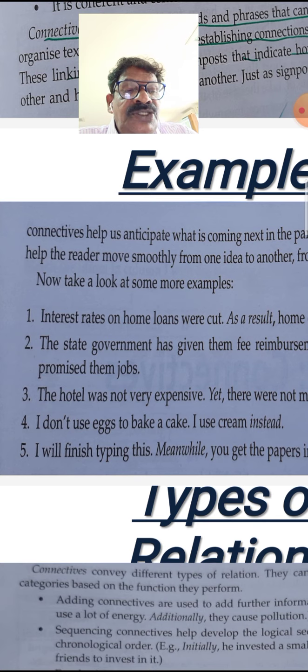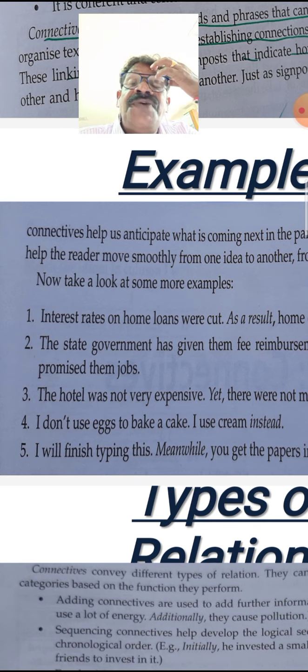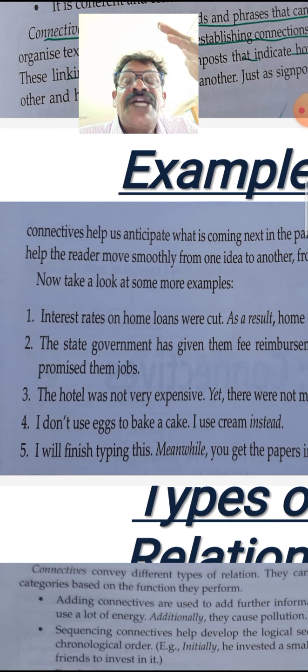Connectives help us anticipate what is coming next. So this is the significance of connectives, that by reading through the connectives we can easily anticipate what kind of expression or what kind of sentence or continuity is going to come next.